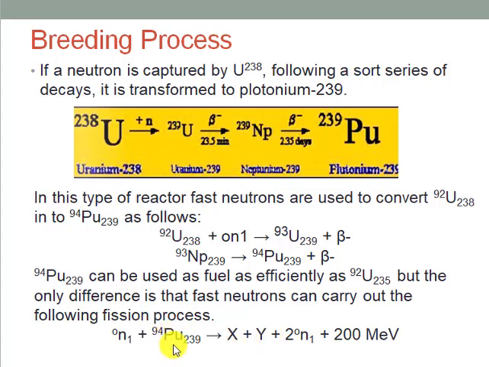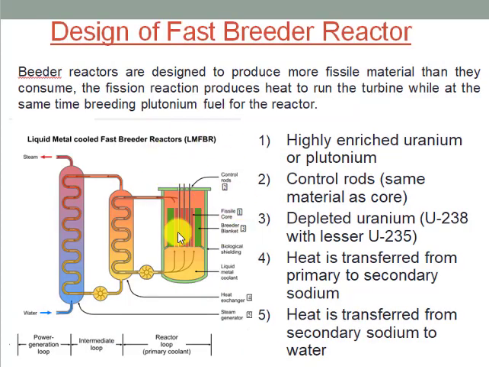You can see here the process. When a fast neutron enters plutonium 239, it will give two fission fragments with the release of further fission neutrons and a large amount of energy. So this process provides the basics of the breeding process, and this breeding process will lead to the designing of the breeder reactor. This figure is showing the conventional design of the breeder reactor.